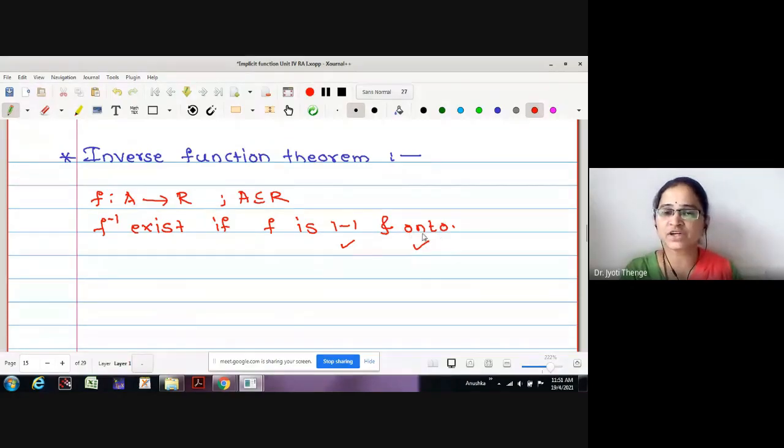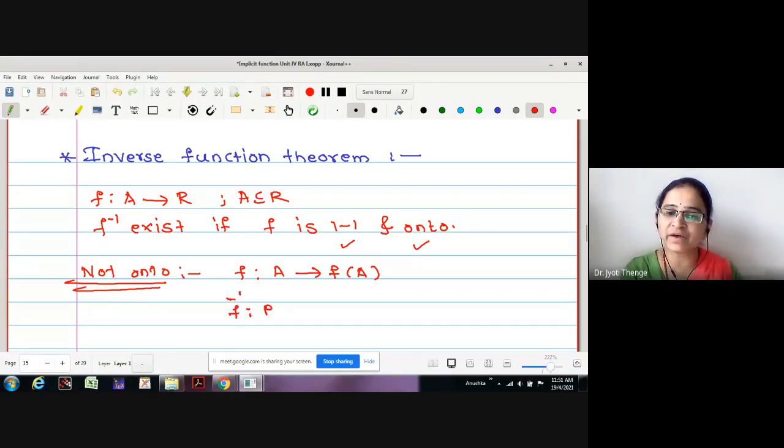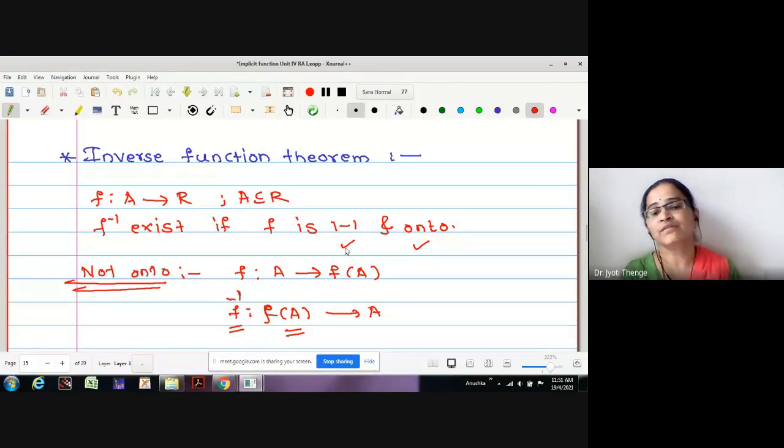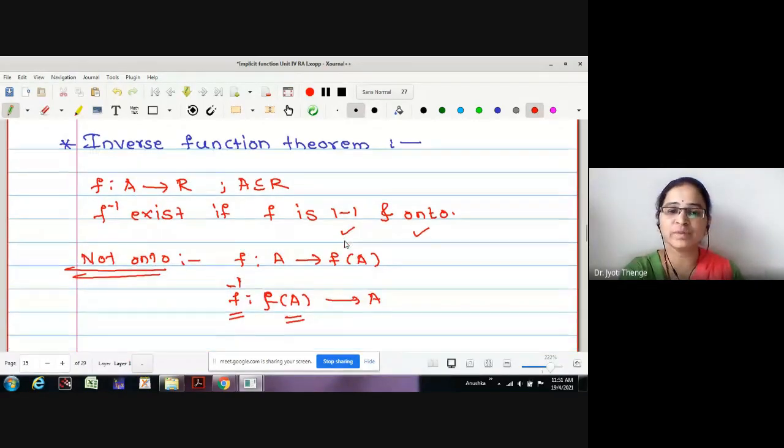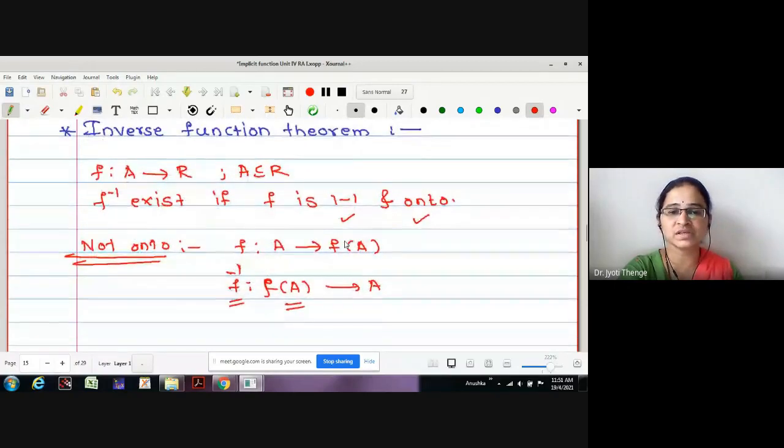Why? Because if the function is not onto, what can we do? We can define a function from A to its range set, so that the function f inverse would be defined on f of A, on its range. Therefore, if it is not onto, the inverse can be defined on the range set of the given function. But if it is not 1-1, we cannot find its inverse. Can anyone tell me why, if it is not 1-1, the inverse is not going to exist?